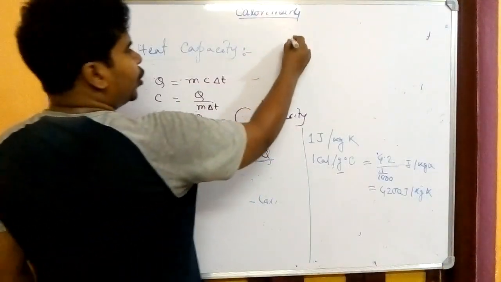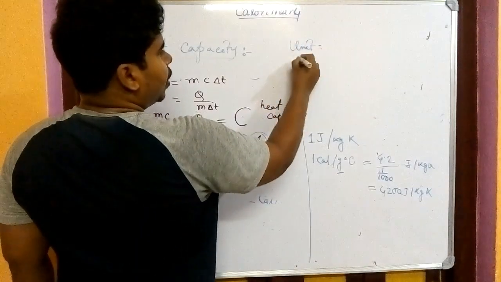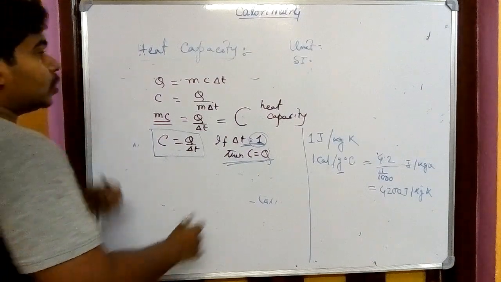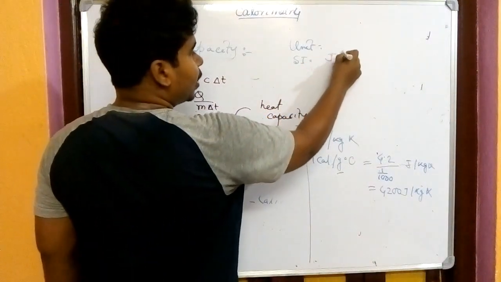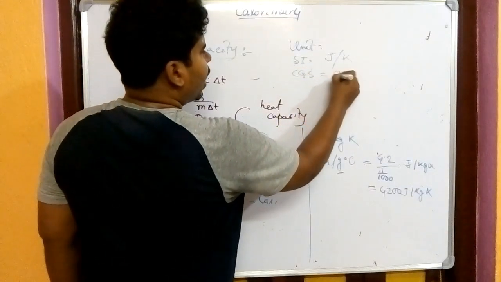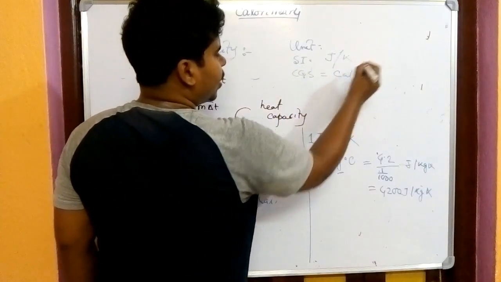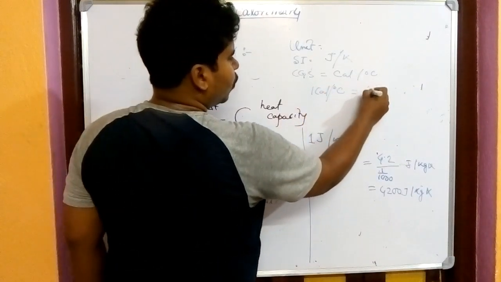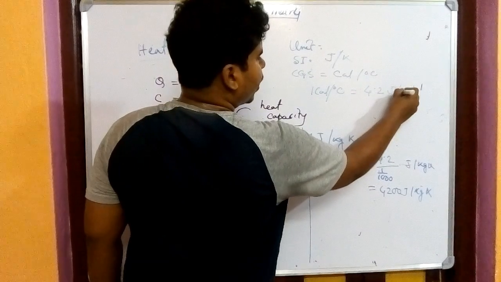Talking about the unit of heat capacity, in SI it is Q by del T, so the SI unit will be joule per Kelvin. The CGS unit will be calorie per degree centigrade, and 1 calorie per degree centigrade is equal to 4.2 joule per Kelvin.